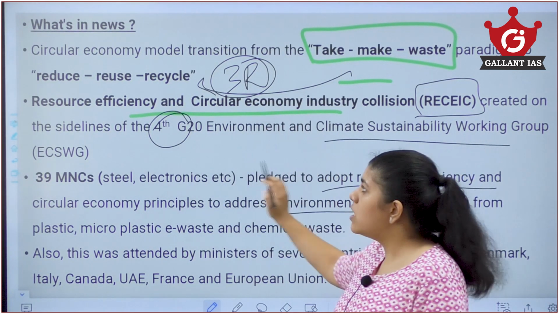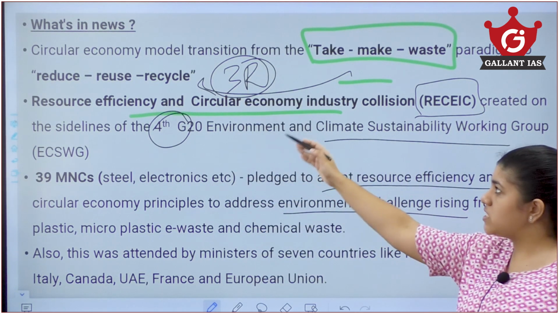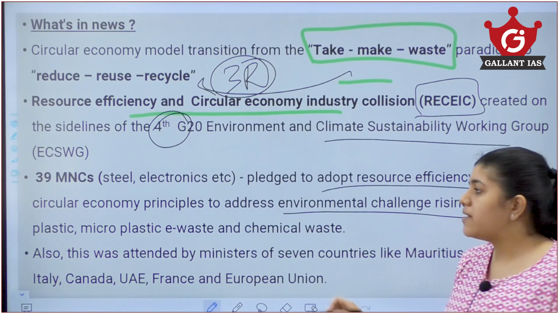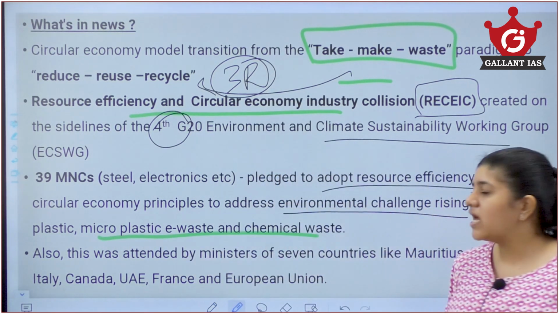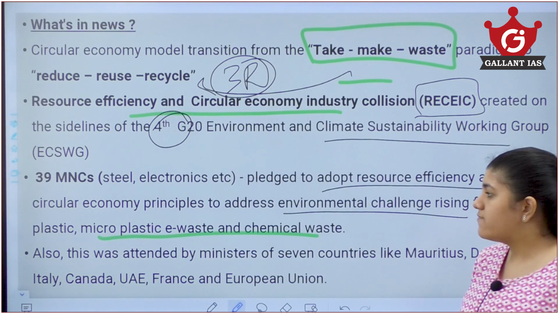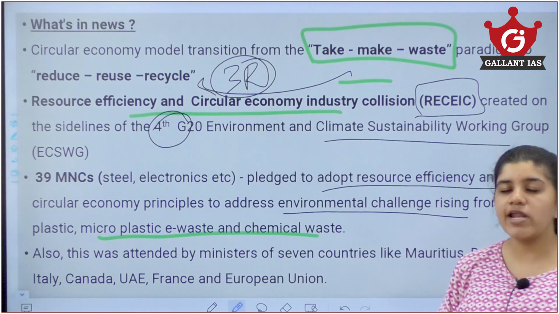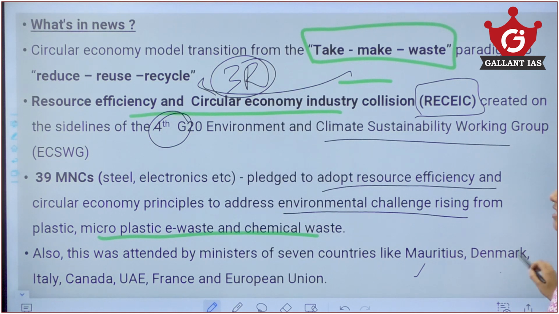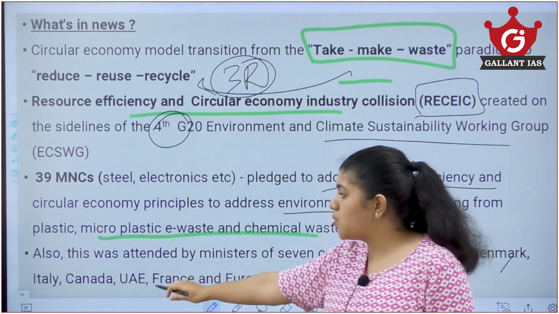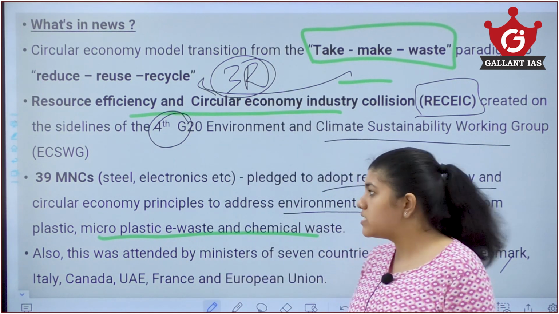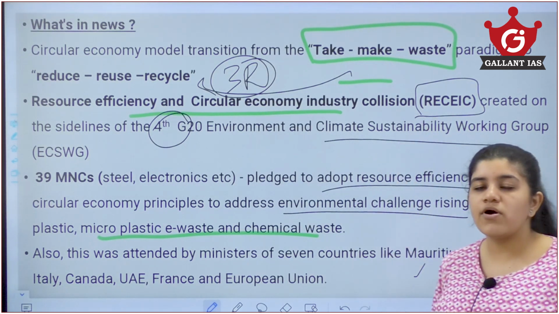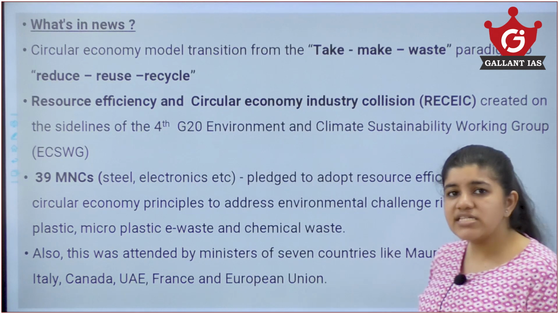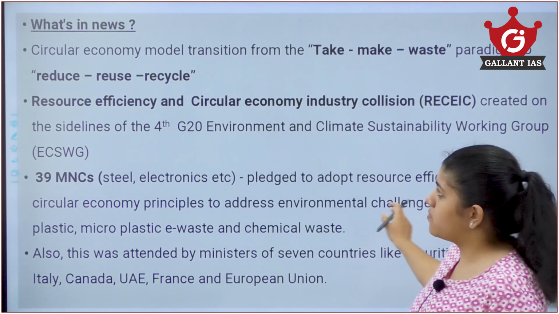That is what the whole initiative of the Resource Efficiency and Circular Economy Industry Coalition is about. They address not only that but plastic, microplastic, e-waste and also chemical waste. This meeting was attended not only by India but by 7 other countries like Mauritius, Denmark, European Union, France, UAE, Canada, Italy, and other G20 members also. So this is what was there in the news. Now we should know about India's initiatives for circular economy.